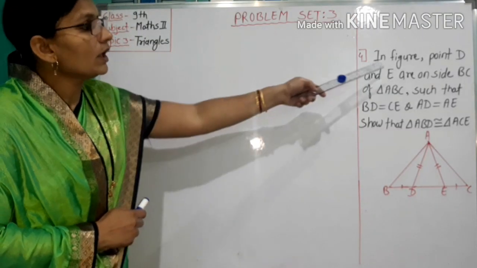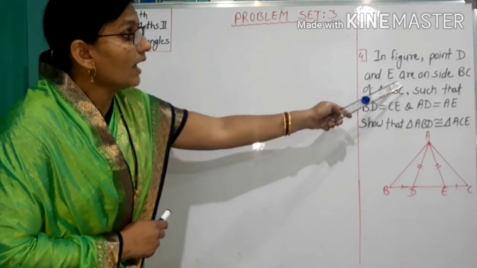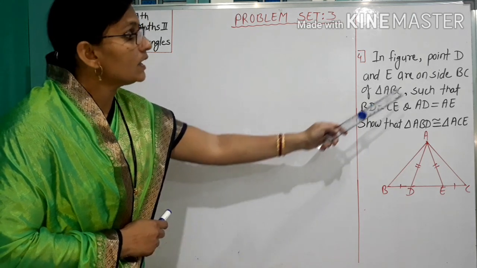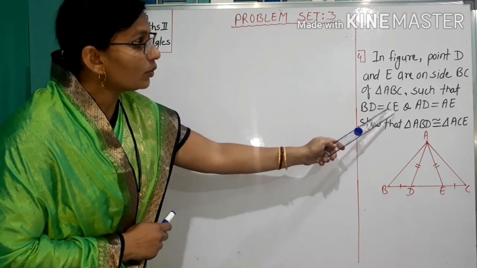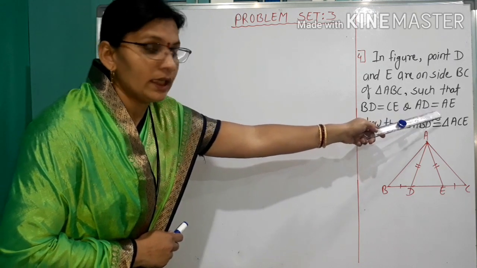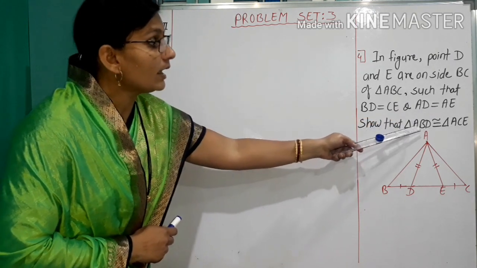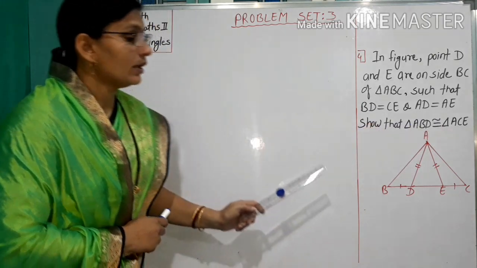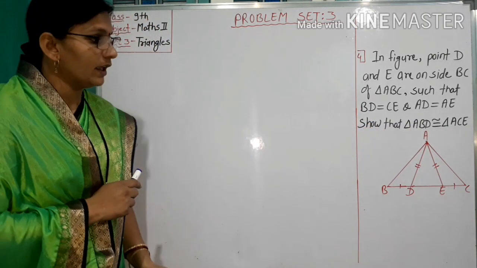Question number 4. In the figure, points D and E are on side BC of triangle ABC such that BD equals CE and AD equals AE. Show that triangle ABD is congruent to triangle ACE. First observe this figure.